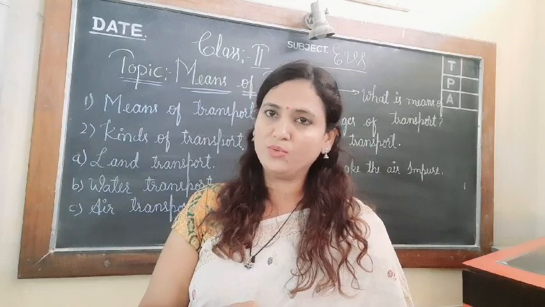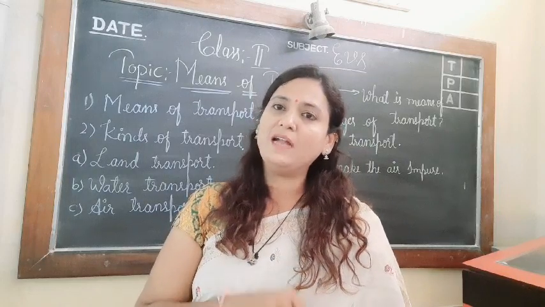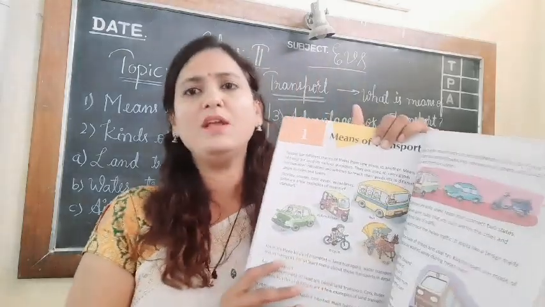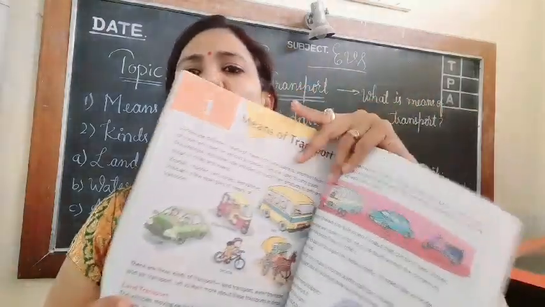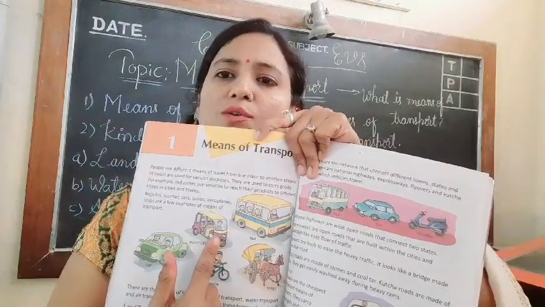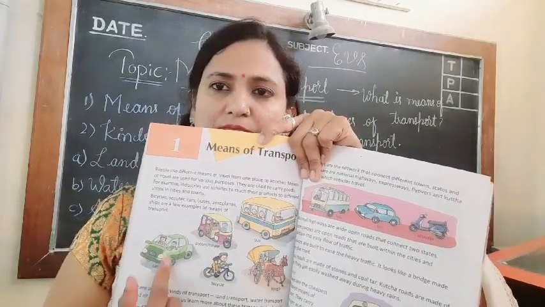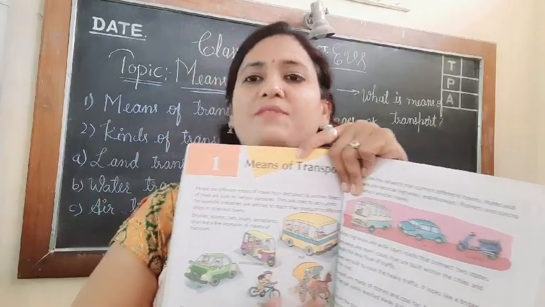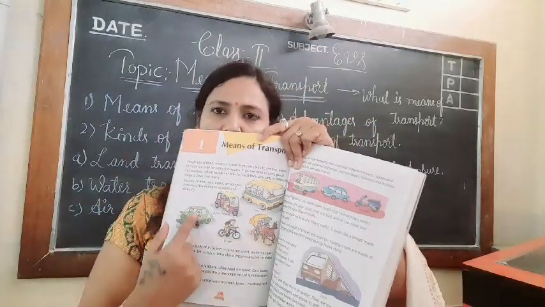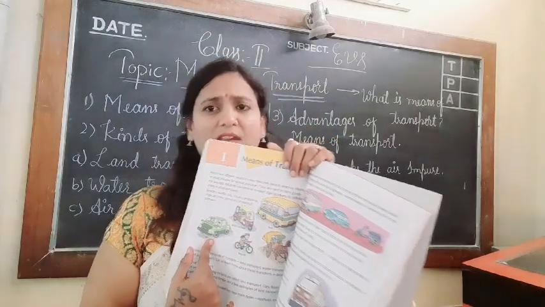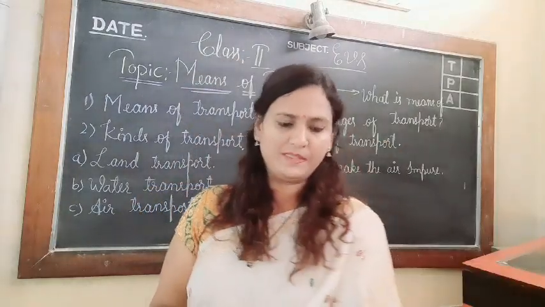So we'll be traveling through road, through water and through air. As you can see in the picture, children, we have the picture of a bus, auto, tanga, cycle and car. These are the vehicles, and I think everyone has traveled in one or the other many times.